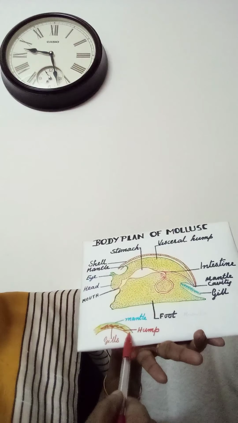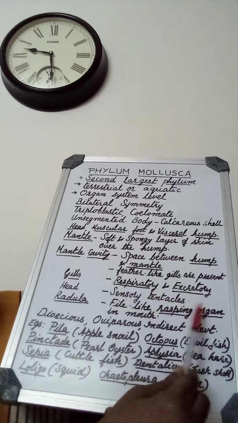The gills are feather-like, which are present in the mantle cavity. The gills are used for respiratory and excretory function. Head will be having sensory tentacles. These tentacles are sensory to touch.